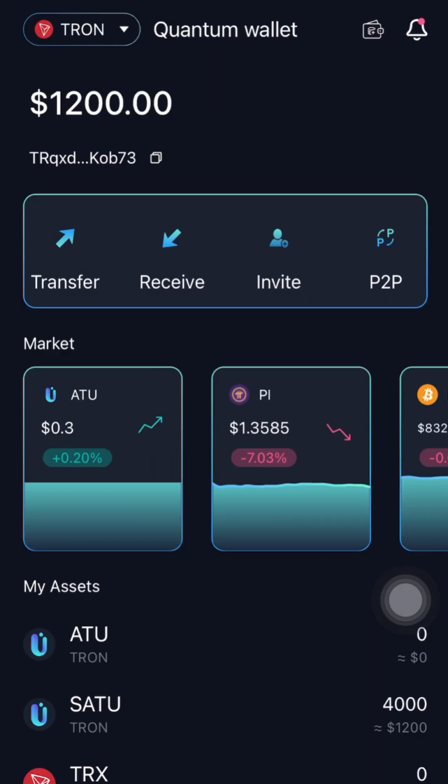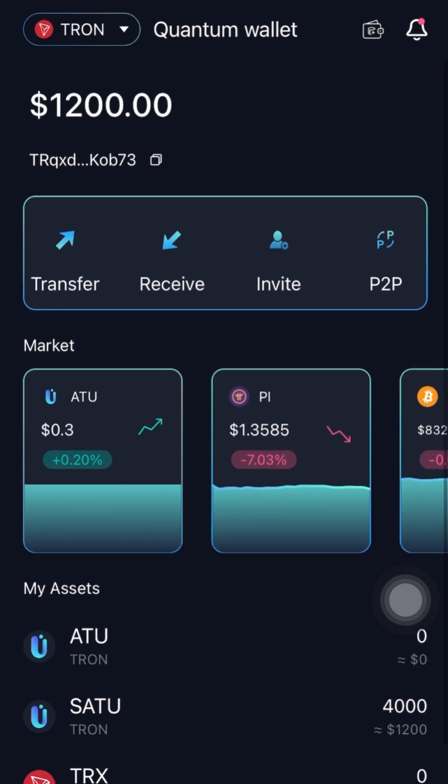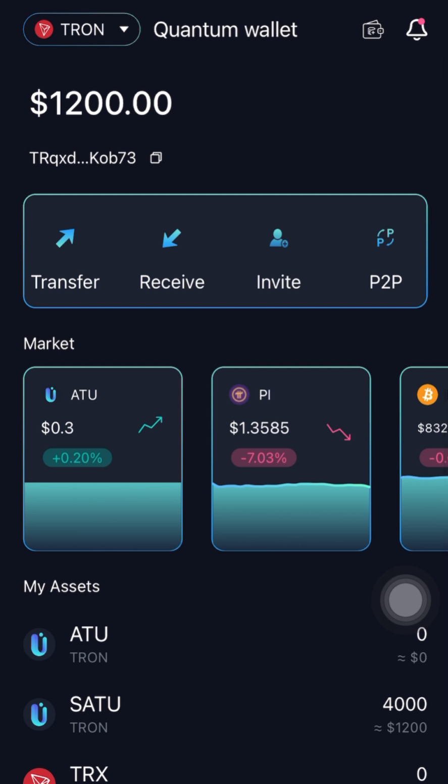After binding this, you get your 900, and when people also bind your code, you'll be getting more tokens, and you can exchange the tokens for USDT or Tron, that's TRX. So that one is also the side of it.